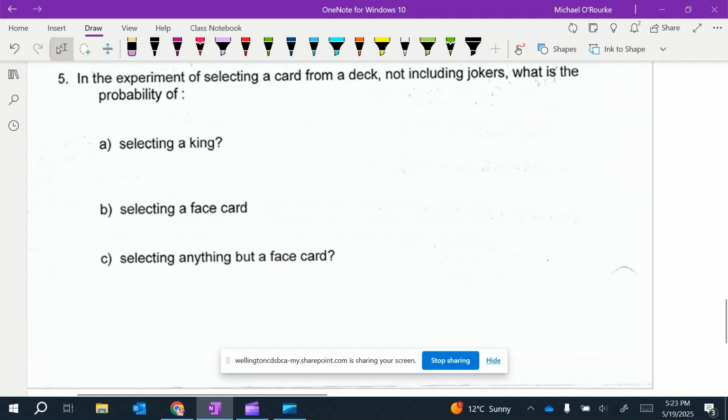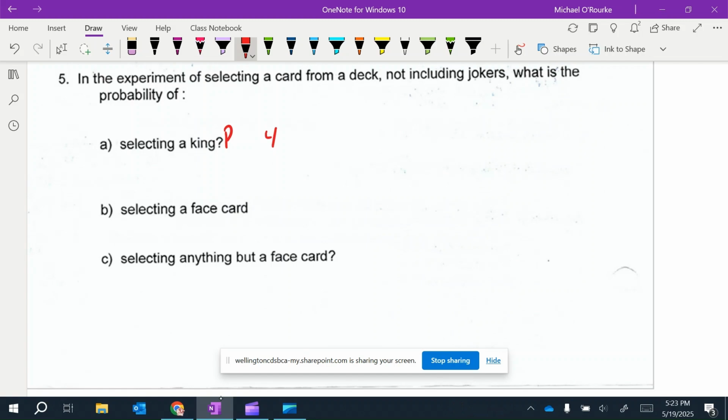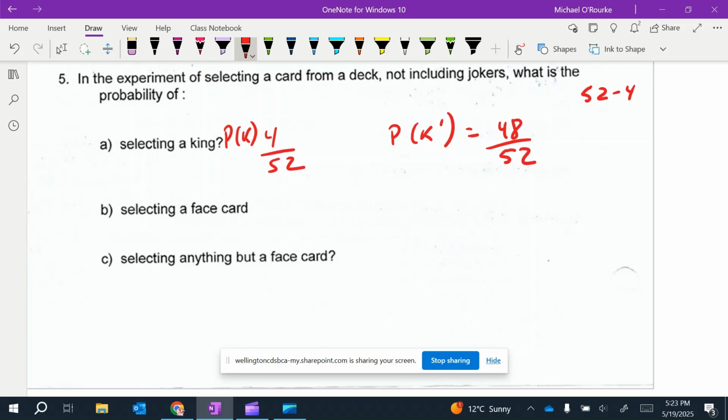Let's do this one. What's the probability of selecting a king in a deck of cards? The probability of a king would be 4 out of 52. The probability of the complement of a king is 52 minus 4, which is 48 out of 52. Selecting a face card, there's 12 face cards. Probability of a face card is 12 out of 52. So the complement of that is 40 out of 52.